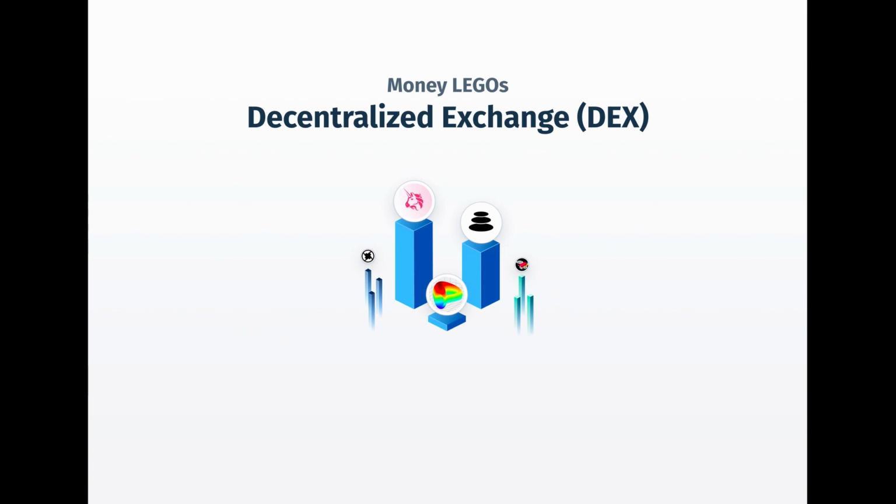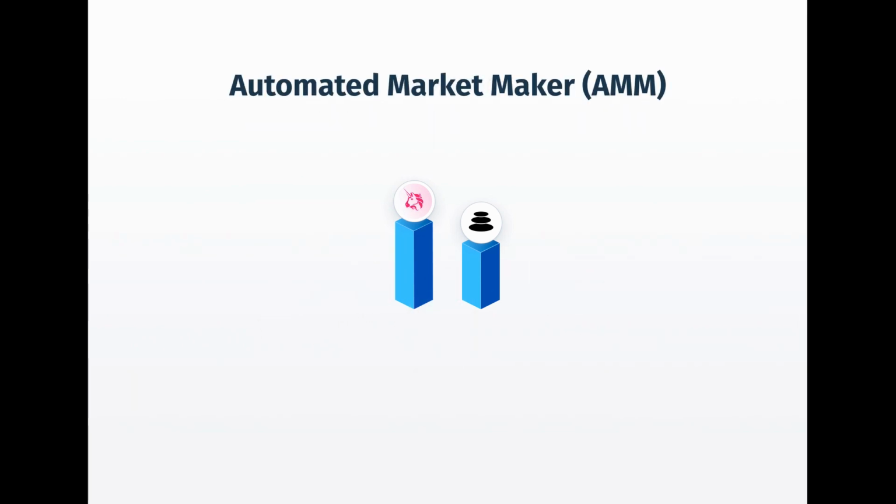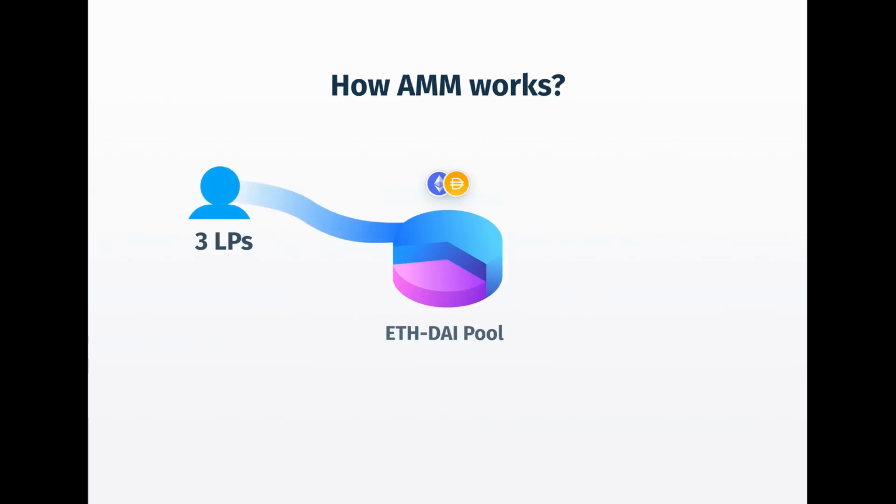Crypto assets need liquidity to thrive, and using an automated market maker or AMM DEX like Uniswap or Balancer, any user, big or small, can provide liquidity to any swap market in Ethereum. AMMs work with a simple formula that allows trading fees to be given proportionally to liquidity providers or LPs. This encourages LPs to cooperate to build a market with high volume and thus high fees, in contrast to how LPs compete with each other in centralized exchange markets.